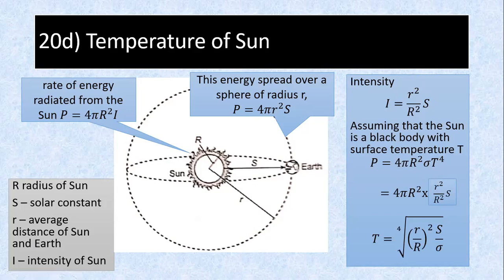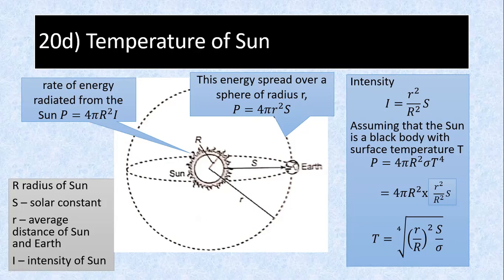Don't bother. If you can take it, fine. If not, just leave it there. It's in your book. I just go over with you, that's all. Just to show you the application part. Leave it. Just to give you a rough idea how we apply this part of Stefan's law to estimate the temperature of the sun or the temperature of stars.